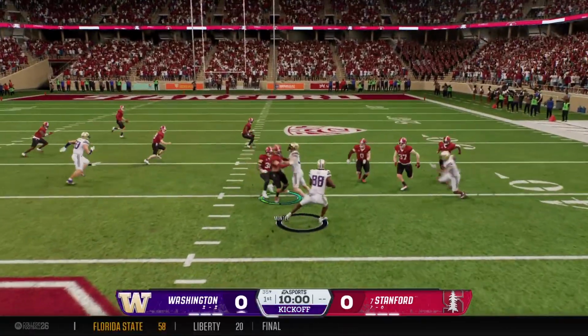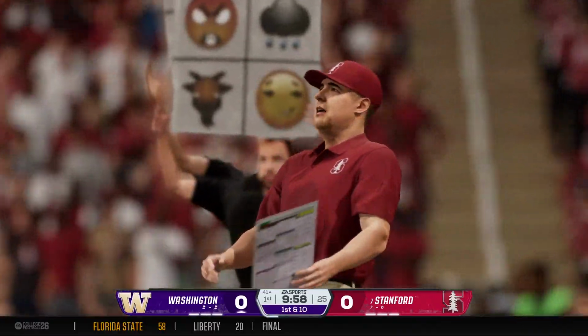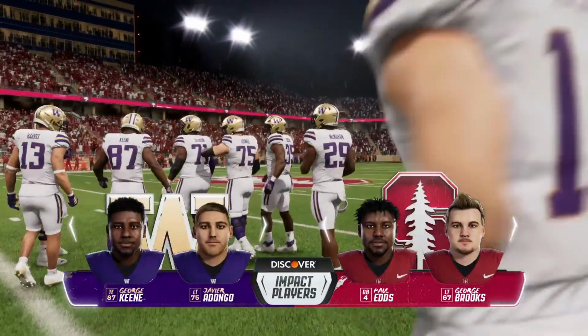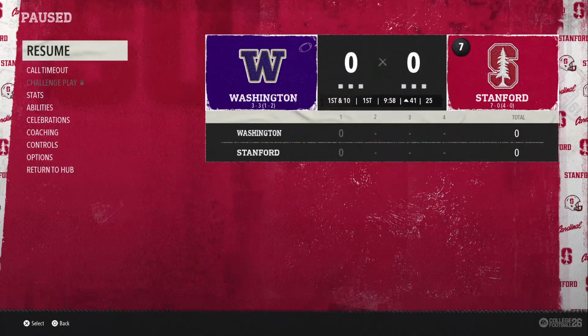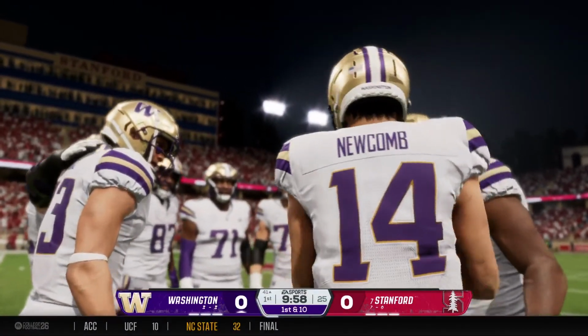Not much drives more anxiety than waiting to see if the hands team can corral the onside kick, and they do. So Washington offense makes its way onto the field to open this game.